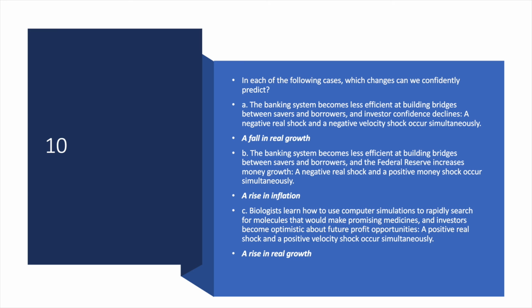For question 10, we want to see in each of the 3 scenarios, which of the following 4 are going to be predictable. So a fall in inflation, a rise in inflation, a fall in real growth, or a rise in real growth. By drawing an AD or potential curve graph, we see that for scenario A, there is going to be a fall in real growth for certain, for B, there's going to be a rise in inflation, and for C, there's going to be a rise in real growth.